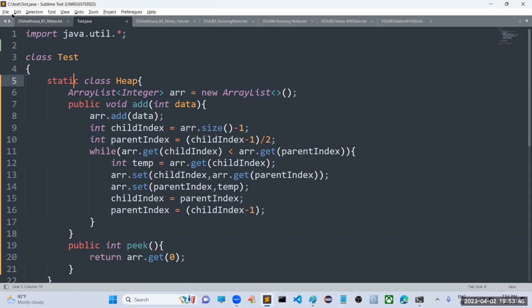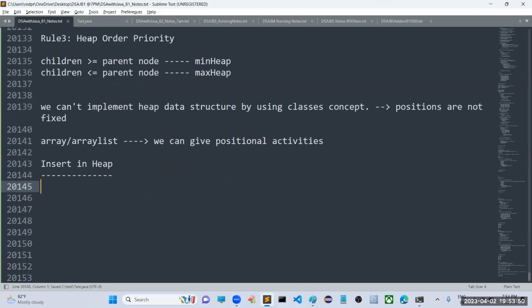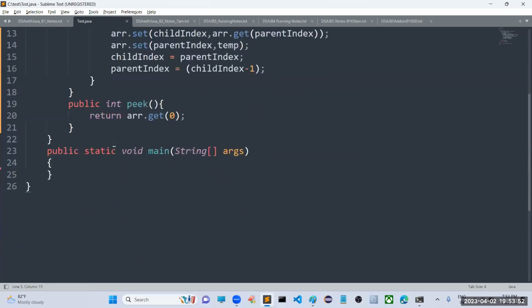Right. With this, I'm going to stop today's session. Tomorrow we will see how you can remove a node from the heap, and heap sort. These two we will discuss in tomorrow's session.